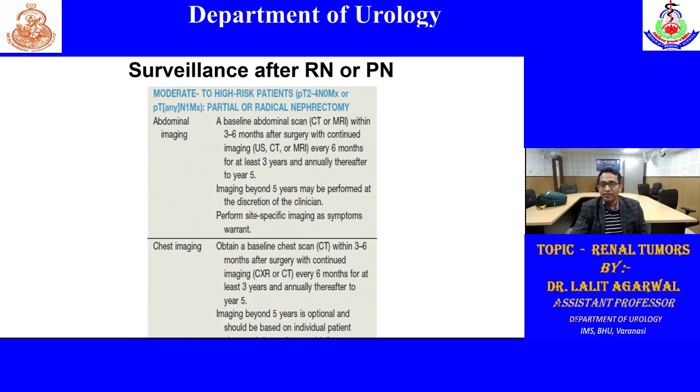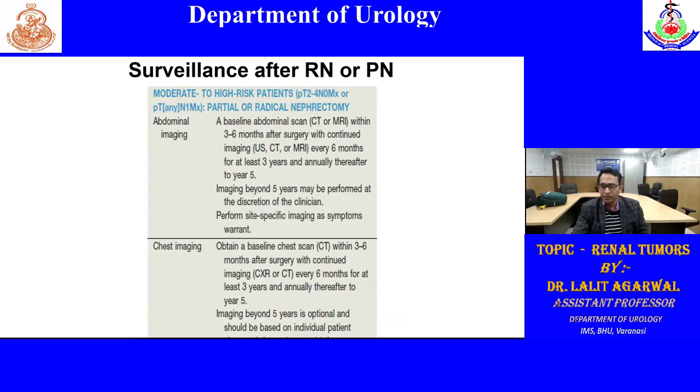Then abdominal imaging, that we have to do only by CT or MRI, initial imaging within 3 to 6 months. After that, we can follow up by ultrasound, CT or MRI every 6 months for 3 years and annually thereafter up to year 5. So this is similar for both partial and radical. Imaging beyond 5 years depends on the clinician, whether it is required or not.